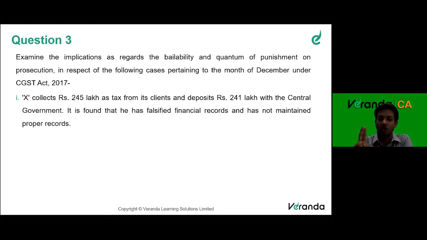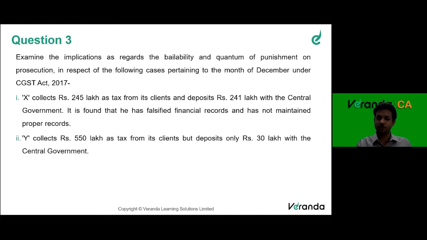One is that he has collected 2 crore 45 lakhs as tax from the clients, out of which he has deposited only 2 crore 41 lakhs, short of 4 lakh rupees. The next part is that he has further falsified his financial records, so a fraudulent activity has been done by him. He has falsified his financial records and has not maintained proper records.